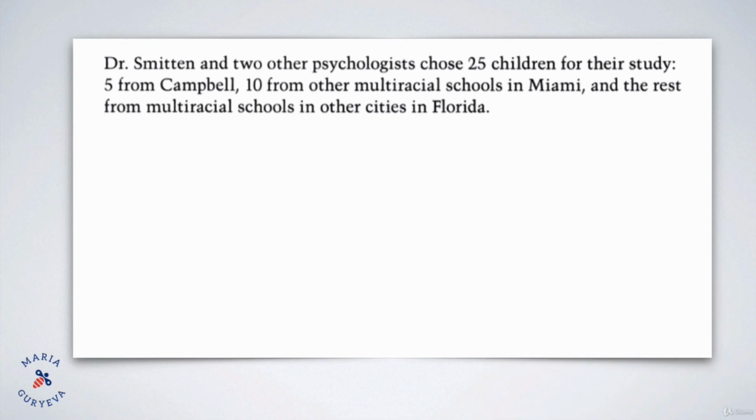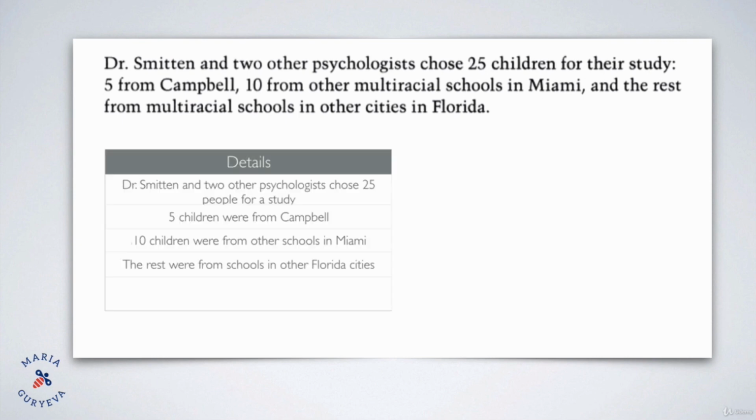Dr. Smitten and 2 other psychologists chose 25 children for their study. 5 from Campbell, 10 from other multiracial schools in Miami, and the rest from multiracial schools in other cities in Florida. So first, let's discuss what facts or details we can find in this sentence. First of all, we can see that Dr. Smitten and 2 other psychologists chose 25 people for a study, right?